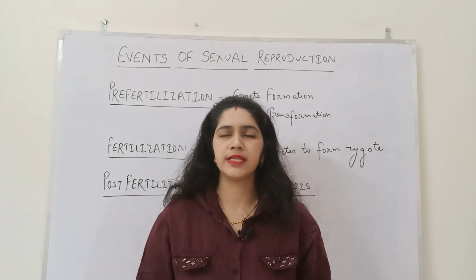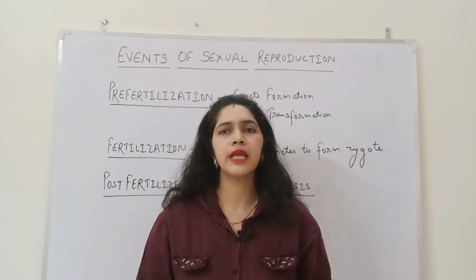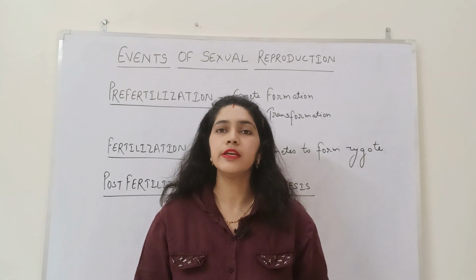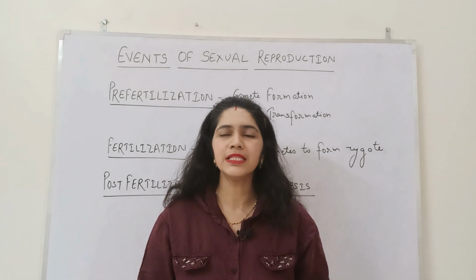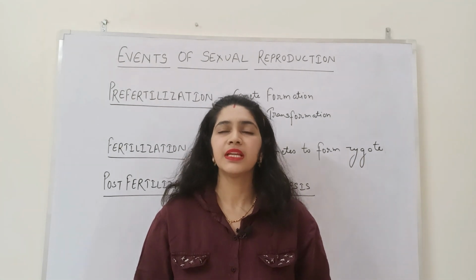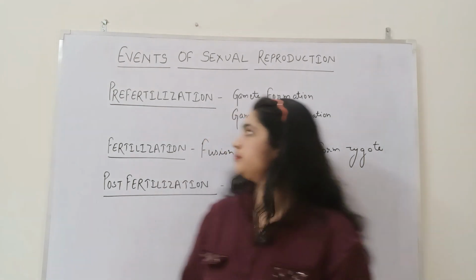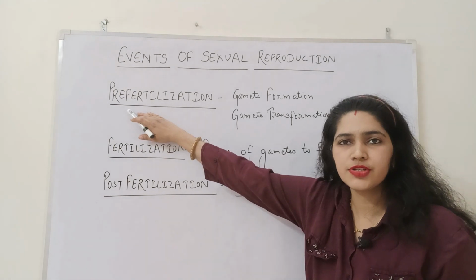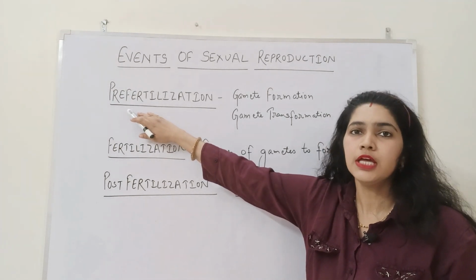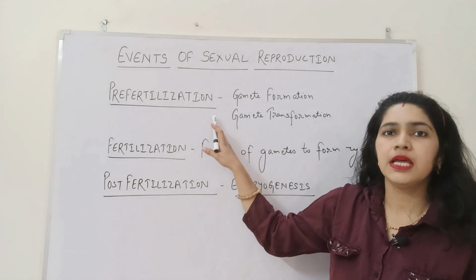Sexual reproduction is a very complex process because it involves the formation and transfer of gametes, their fusion to form zygote, and embryogenesis. The whole process is divided into three major events, or three major stages, namely the pre-fertilization event, which is marked by the formation and transfer of gametes.